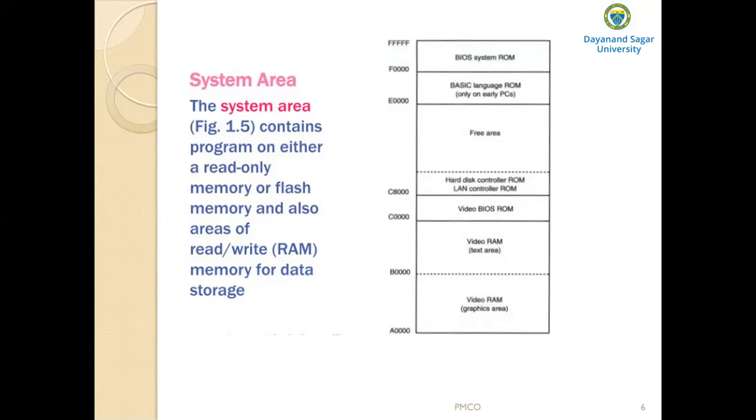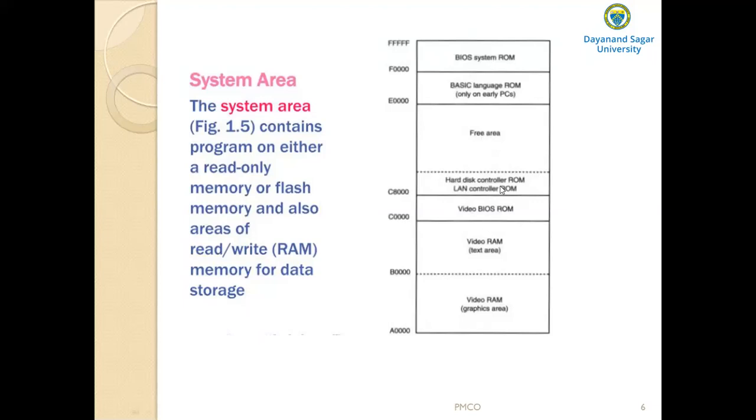Another area of video RAM is reserved for the text area, used to store the text which will be rendered on the display. Then we have the video BIOS RAM, located on RAM or flash memory, which contains programs that control the DOS video display. Display is nothing but your screen.